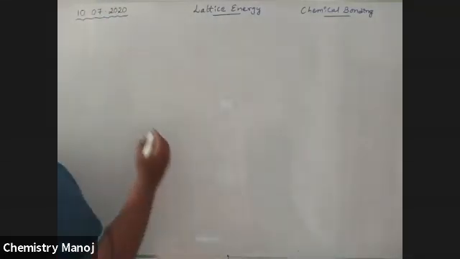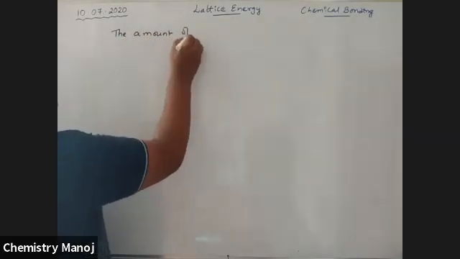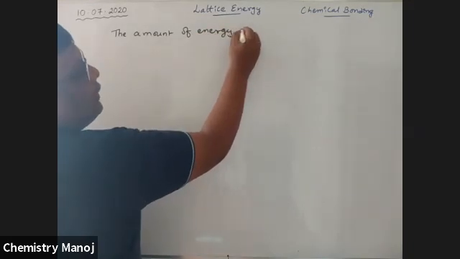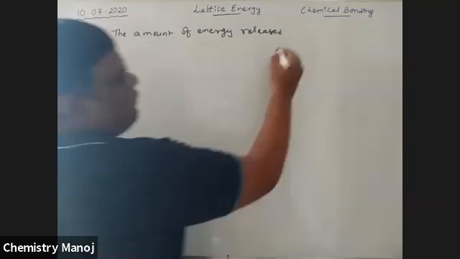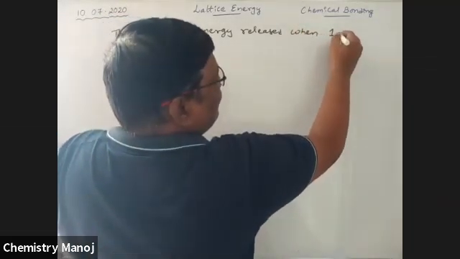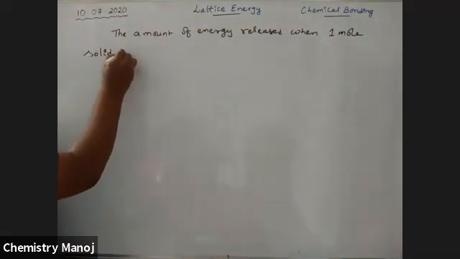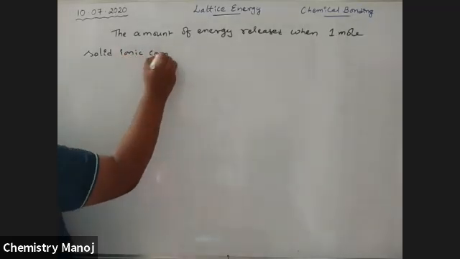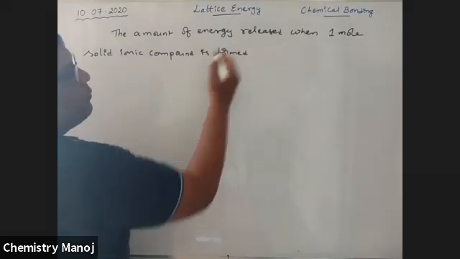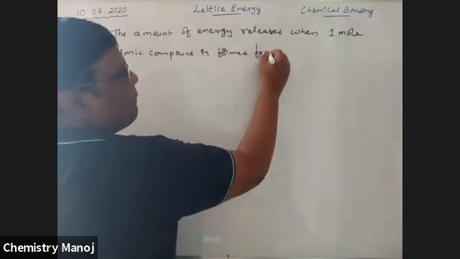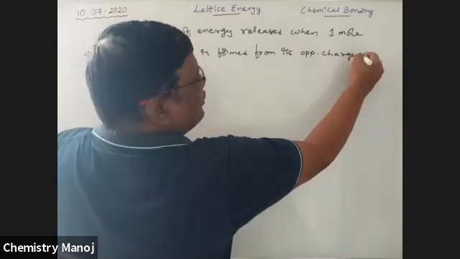That is the amount of energy released when 1 mole of a solid ionic compound is formed from its oppositely charged ions.